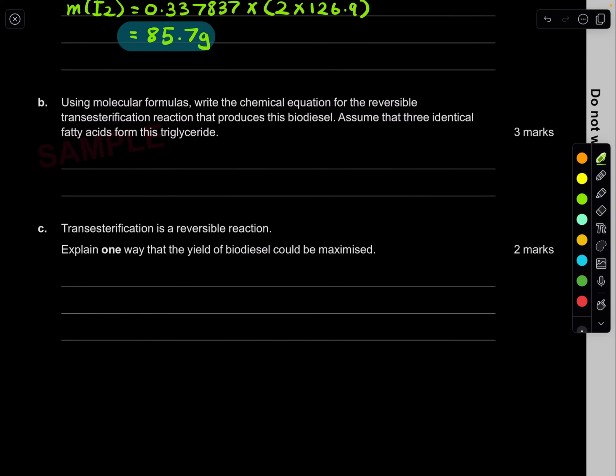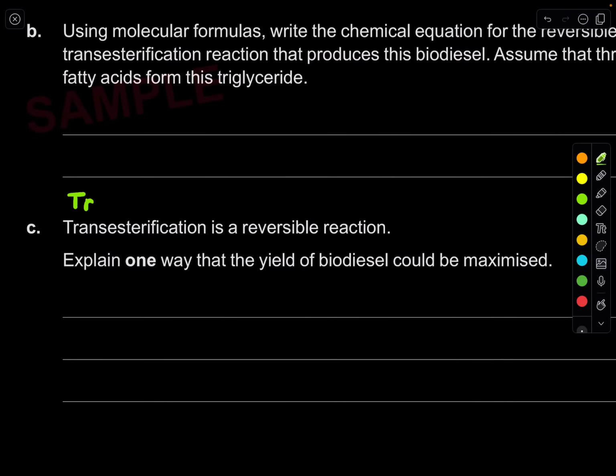B. Using the molecular formulas, write the chemical equation for the reversible transesterification reaction that produces this biodiesel. Assume that 3 identical fatty acids form this triglyceride. Easy. The transesterification reaction is basically when you take a triglyceride and react it with 3 methanol molecules.